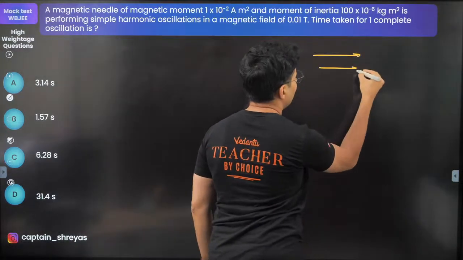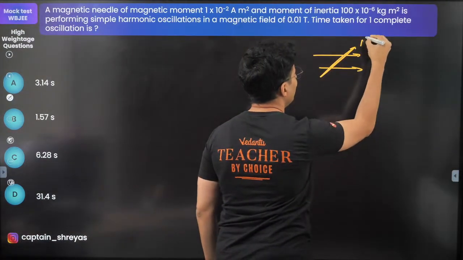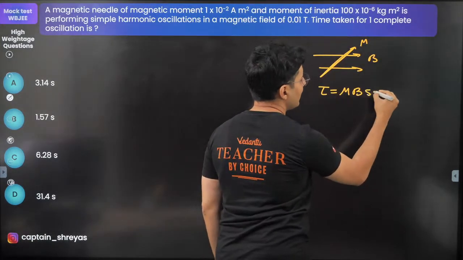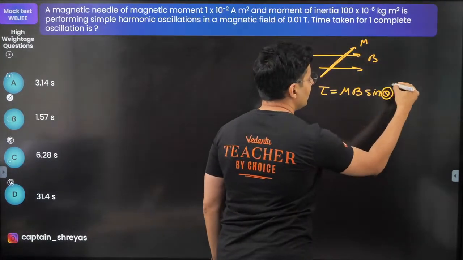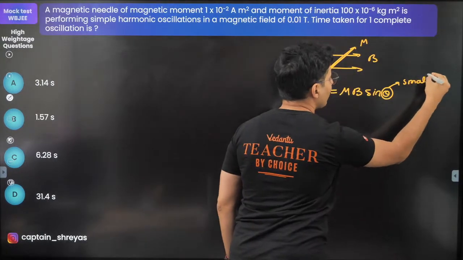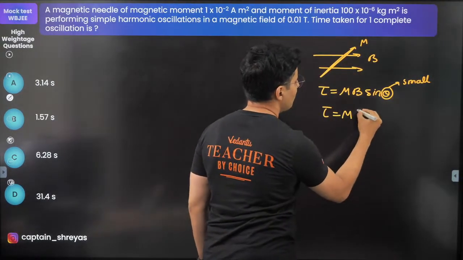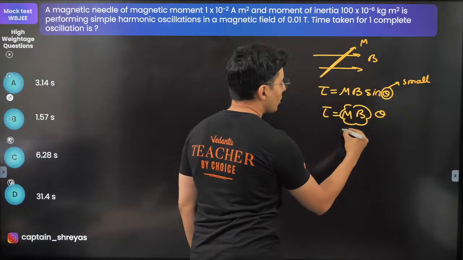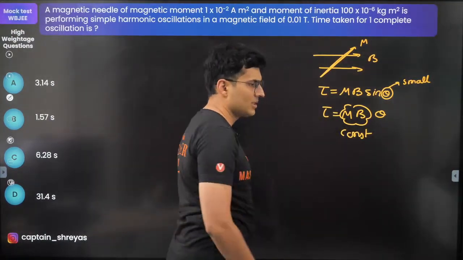Whenever there is an external field and there is a magnetic moment, then there is a torque. The torque is mB sin theta. But when theta is small, then you can write torque as mB into theta. This thing becomes your constant, the torque constant.